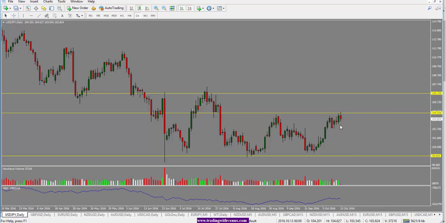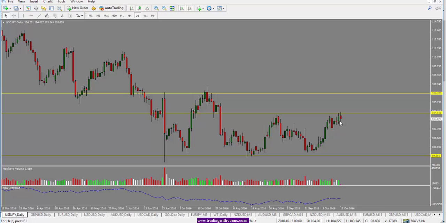Looking at dollar yen here, we see that the price has been struggling with this 104.50 area. It did breach it for a little bit, and since then has pulled back a bit. At this point, we need to see either a strong break above this range or a close below here to show us a direction. At this point, the momentum is to the upside. We do have this uptrend here. However, it remains to be seen whether dollar yen will be able to break this 104.50 level, or if we'll see the price retrace off of that and close back into the range.